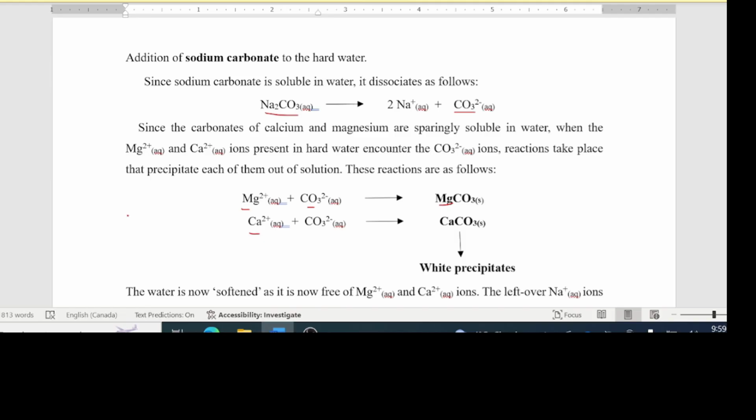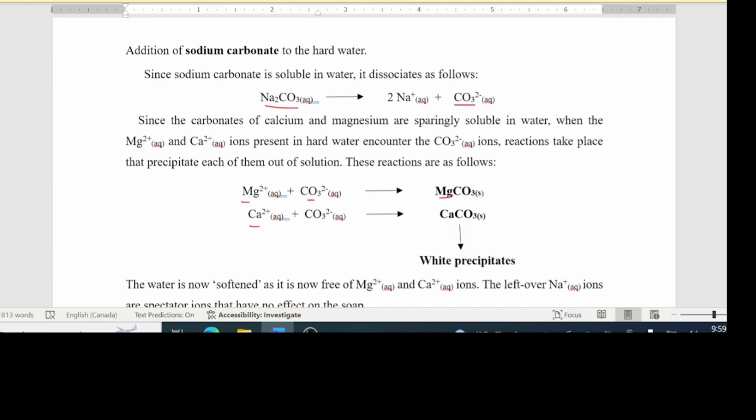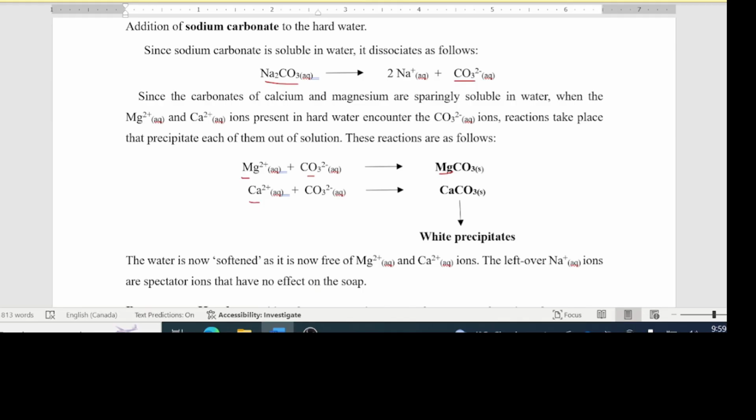All right? So that is a second method of how you remove magnesium and calcium ions from hard water, or how we soften hard water.